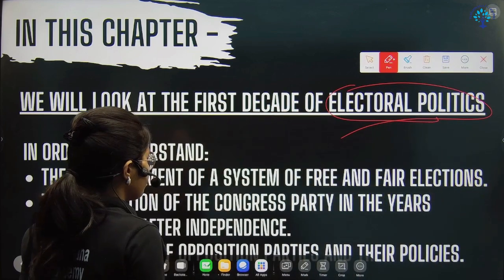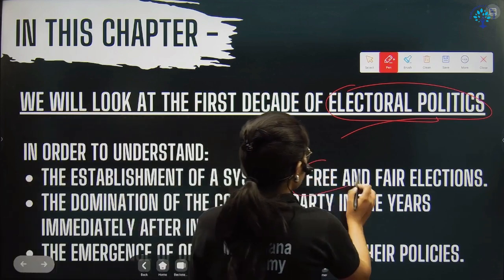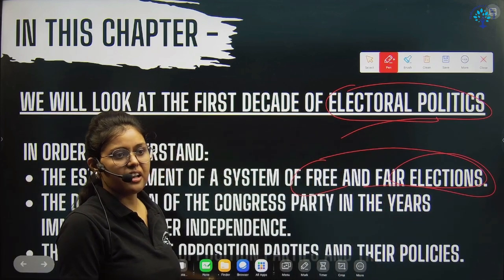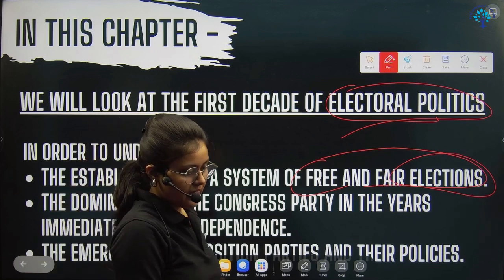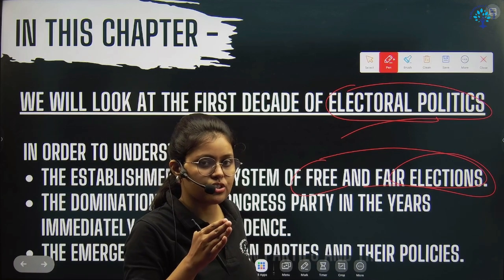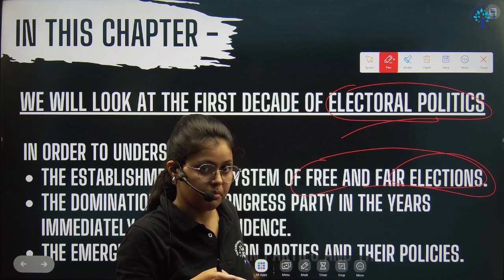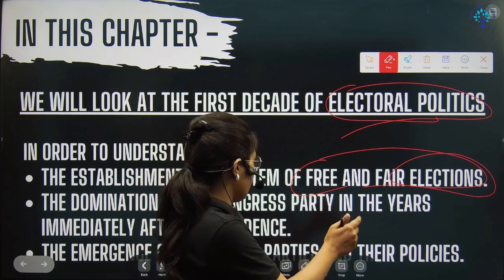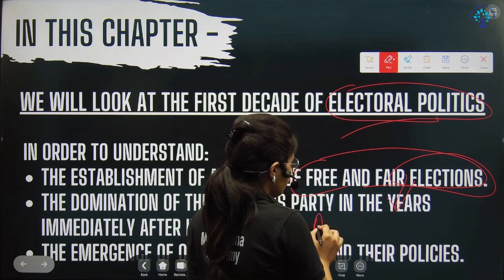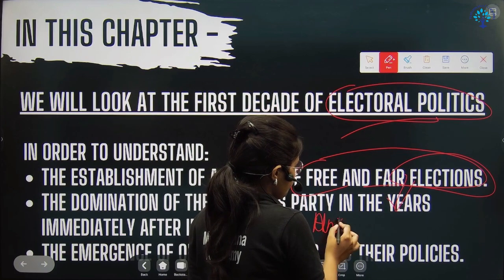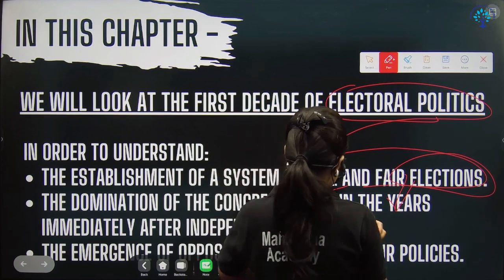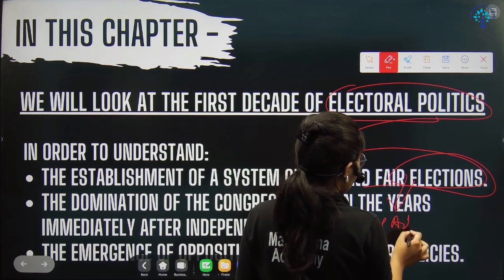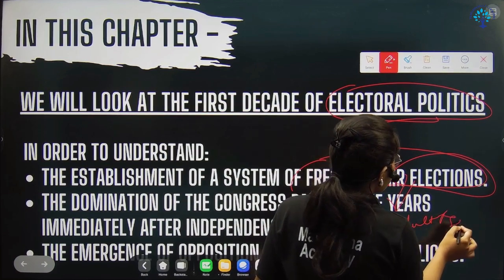In order to understand, first we have to understand the free and fair elections. What is a free and fair election? A free and fair election is where there is a proper established system that manages the election. And in India we have universal adult franchise.